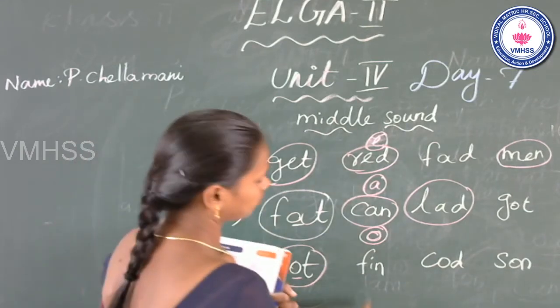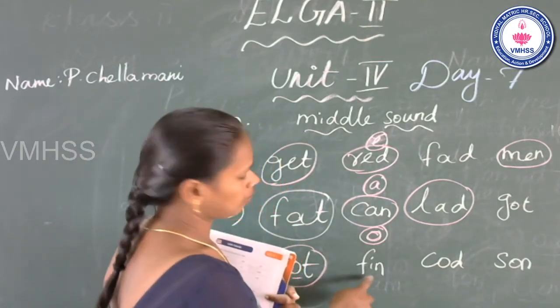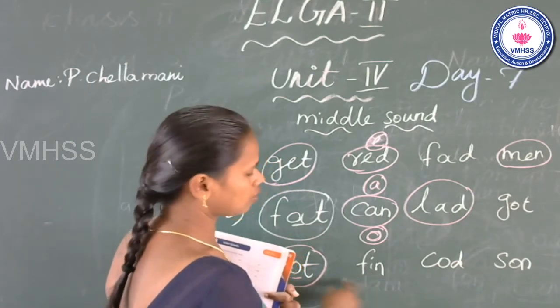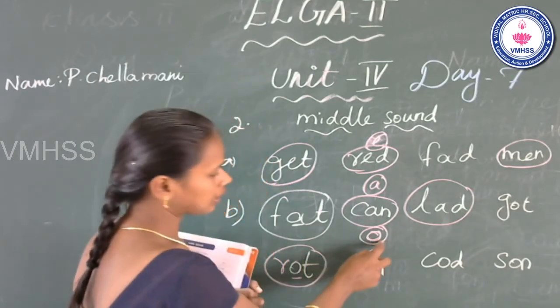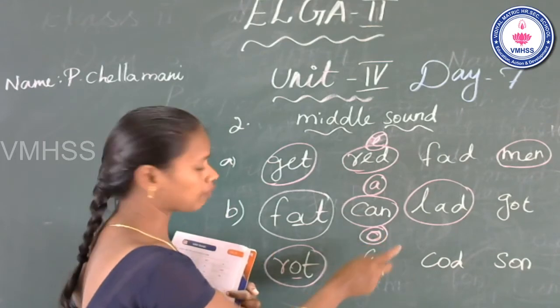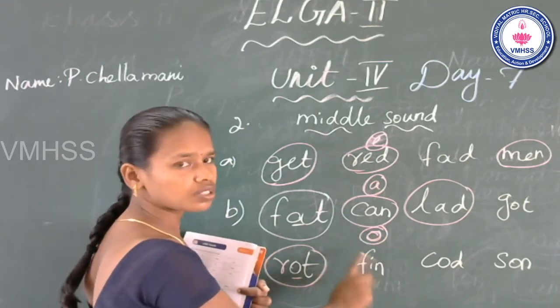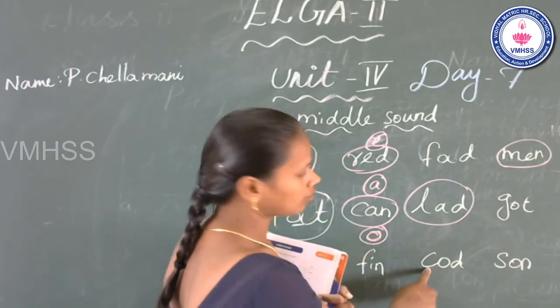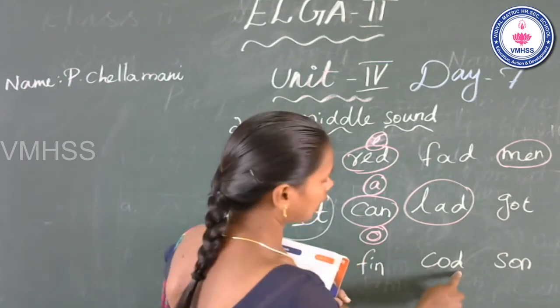Next, fin. Beginning f, middle i, end n. This word don't have middle sound a. So don't circle it. See the third one. Beginning c, middle a, end t.